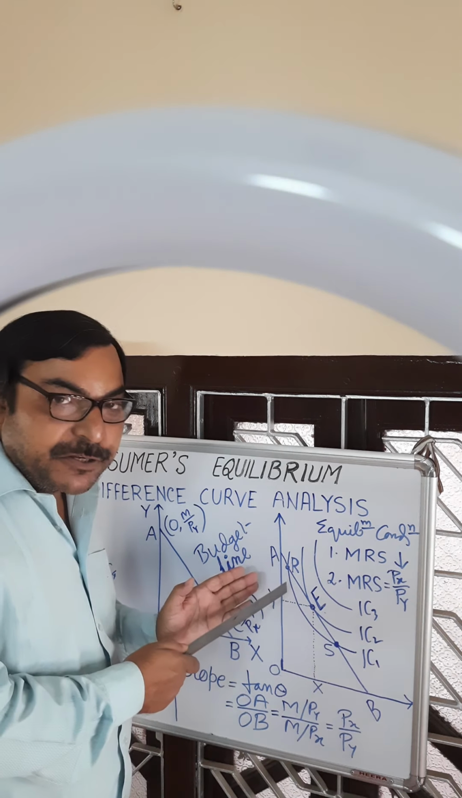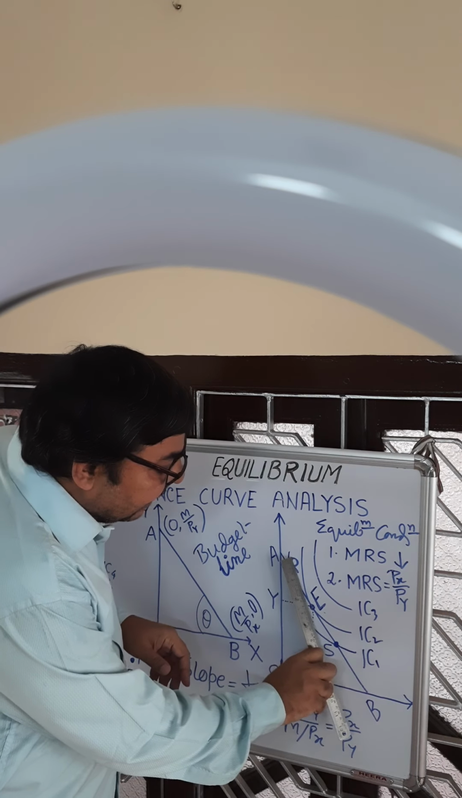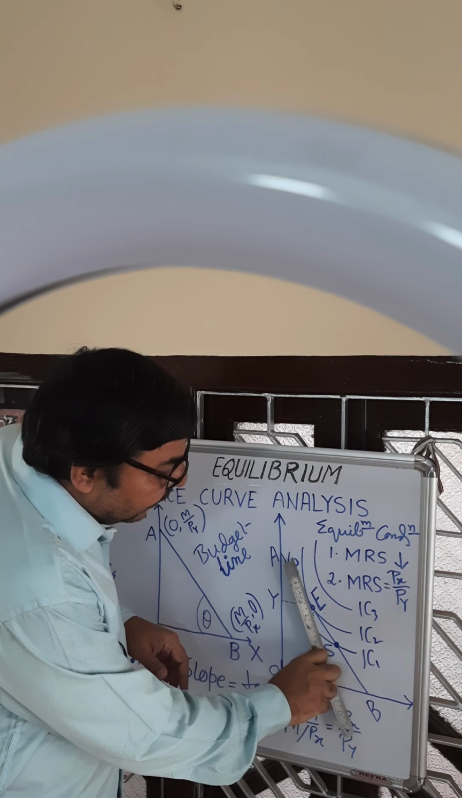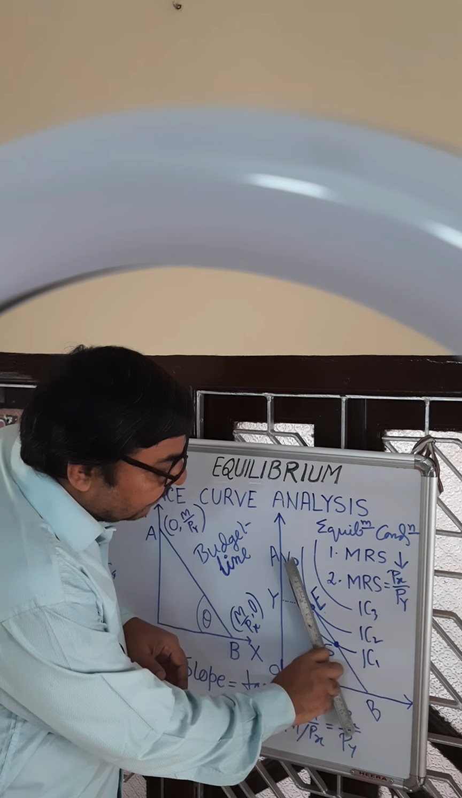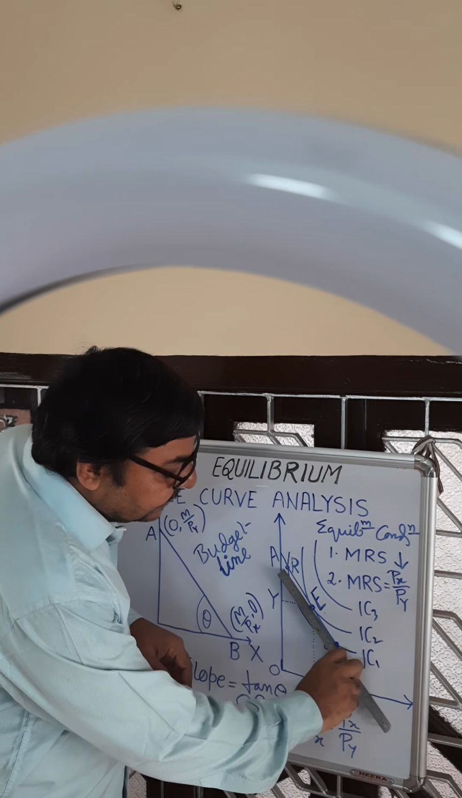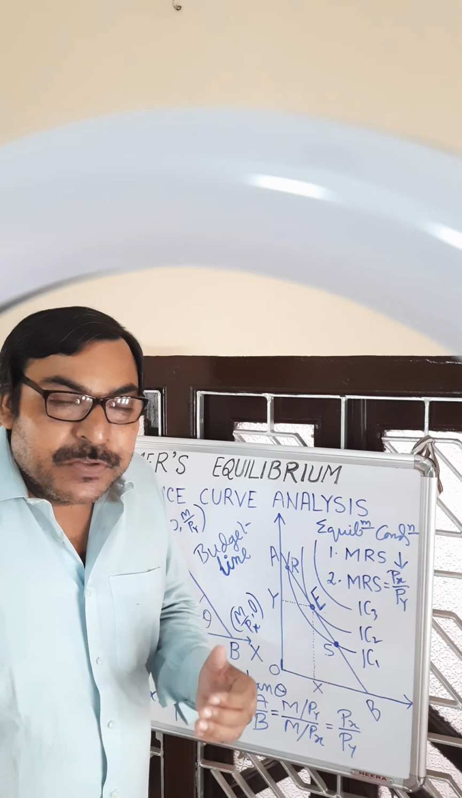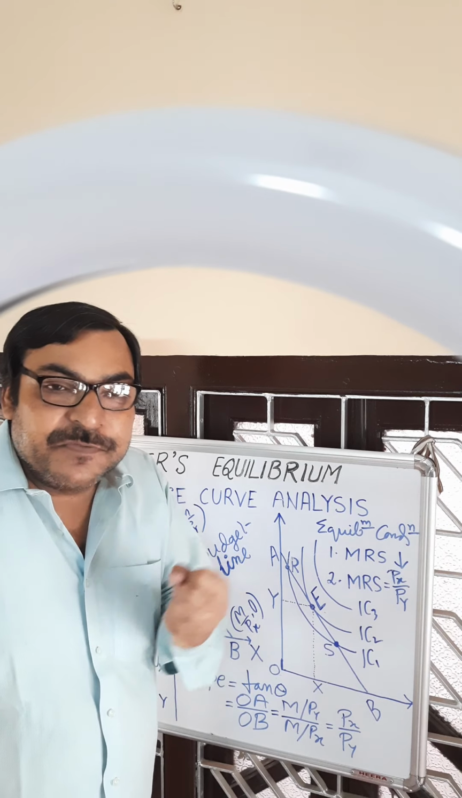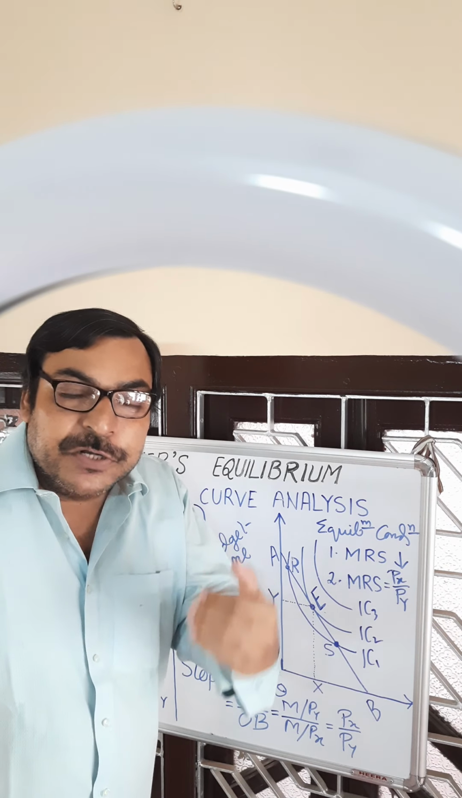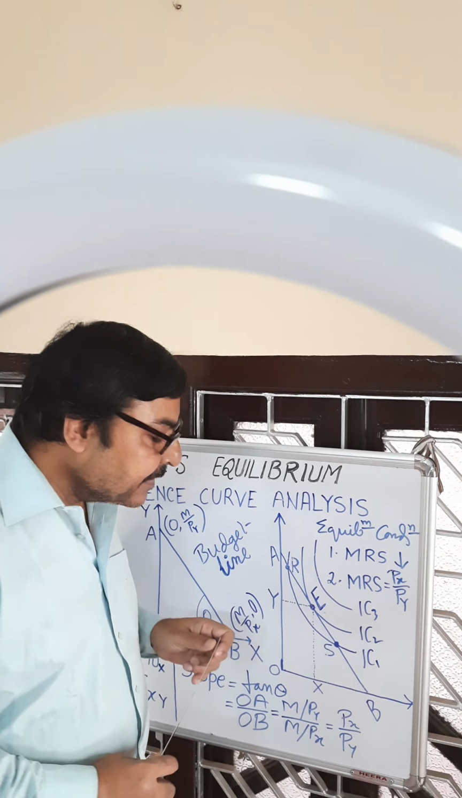Any point to the left of E, if you draw a tangent, the slope of the indifference curve will be more, so marginal rate of substitution will be more than the budget line slope. When marginal rate of substitution is more, that means the consumer is getting more satisfaction from good X, so the consumer will consume more and more good X, and this process will continue until equilibrium is attained.